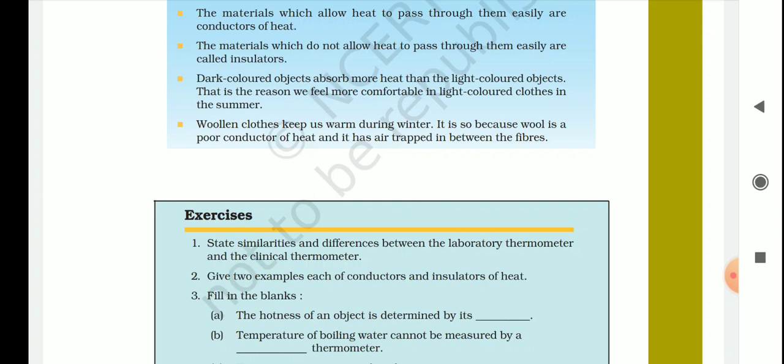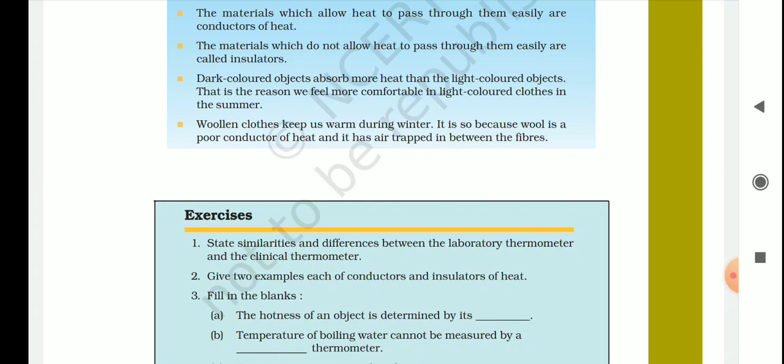Second point, at one end both of them have a bulb. Third, the bulb of both thermometers consists of mercury. Okay, so we are talking about similarities, meaning what is common in these two thermometers. And the fourth point, Celsius scale is present in both thermometers. Both thermometers measure the temperature in Celsius scale.